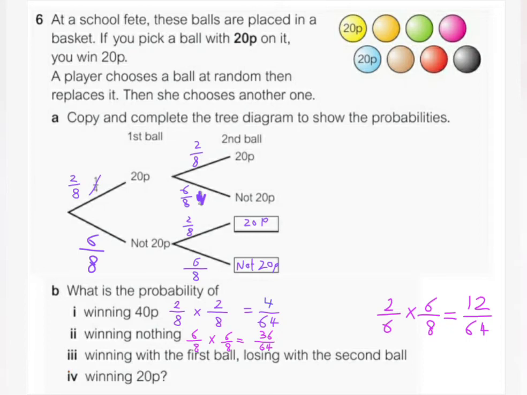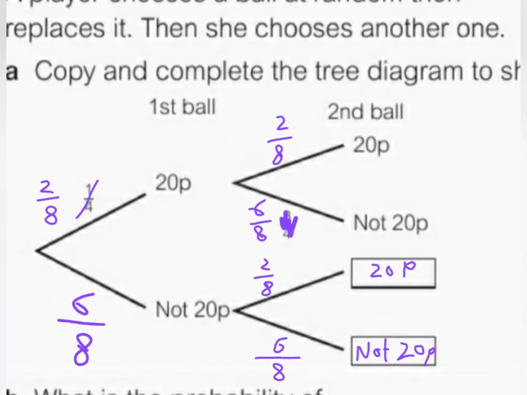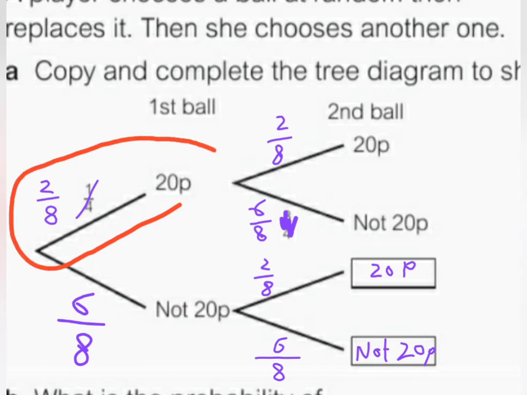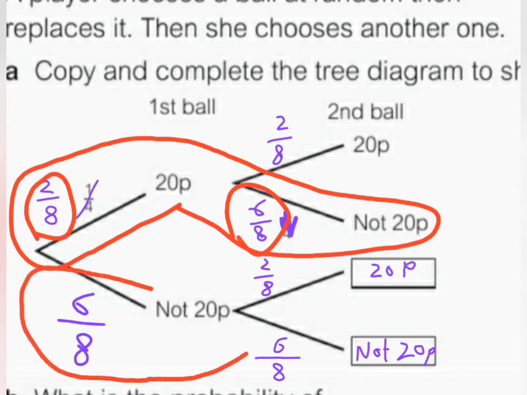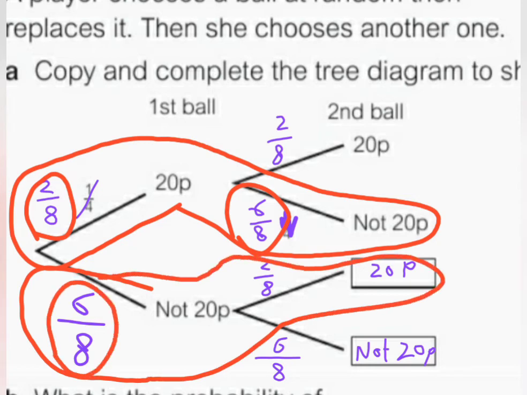Now let's first follow the winning of the first one. This one is the winning of the first ball and then losing with the second ball. We take the probabilities and multiply them, and then we find losing with the first one and winning with the second one. We take the probabilities and multiply them, and at the end we add both of them.